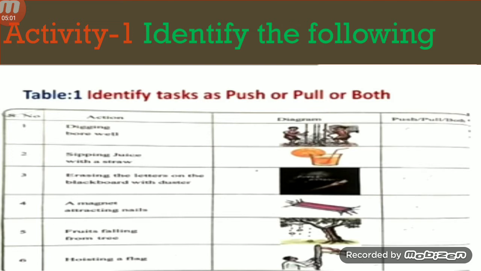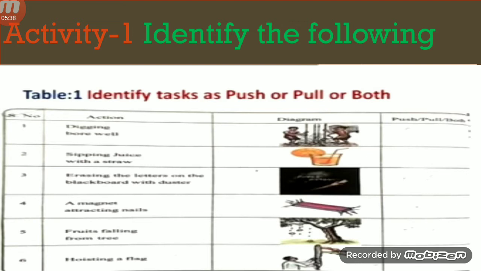First one is digging the borewell, second one is sipping the juice, third one is writing or erasing the letters on the board, fourth one is iron filings where the magnet is attracting the iron nails, fifth one is a tree and a fruit falling on the earth, and sixth one is hoisting a flag. Children, think which one is pull or which one is push?